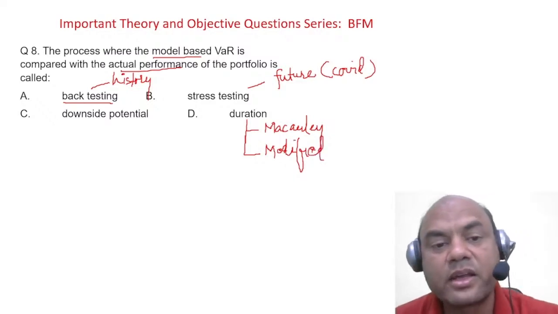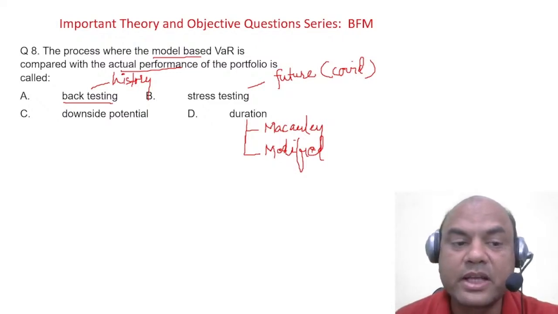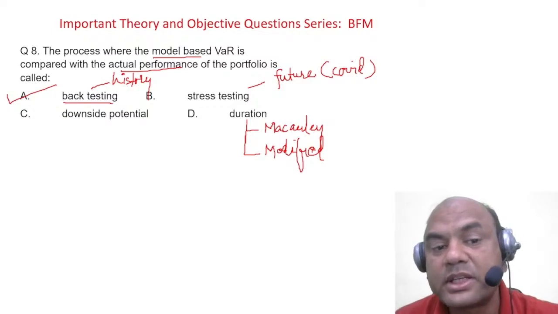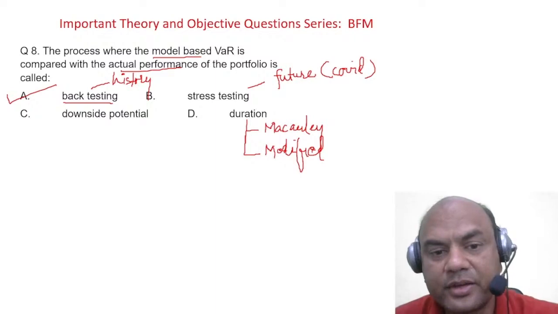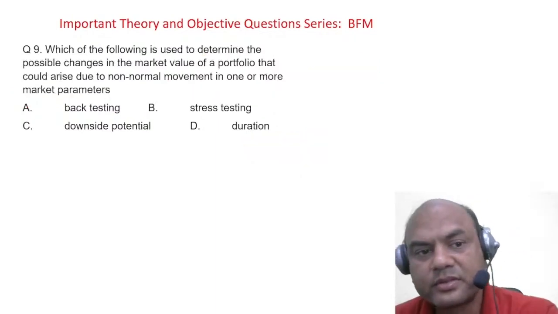So the answer over here is model based VAR with the actual performance. So the answer is A. Actual performance is always history, right? So the answer is this, A. Okay, got it everyone? Next one.